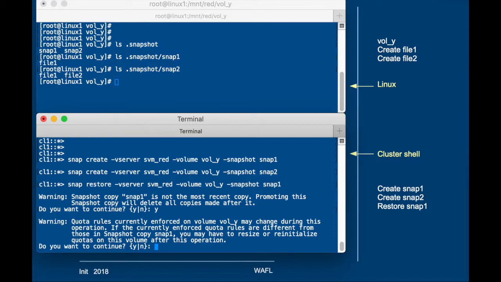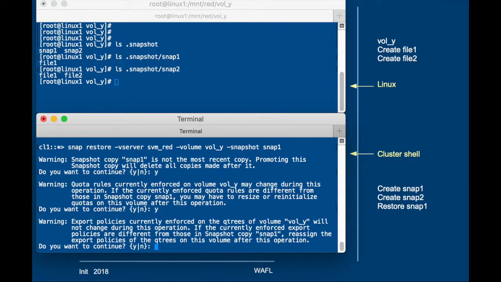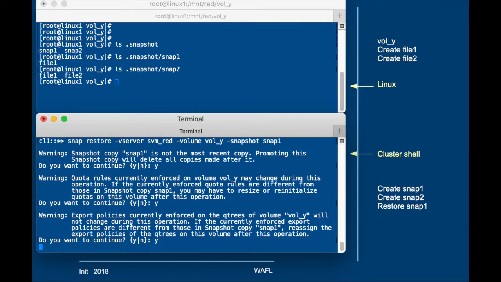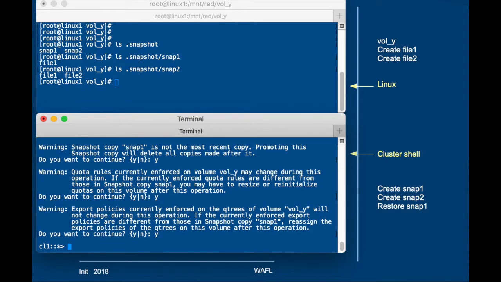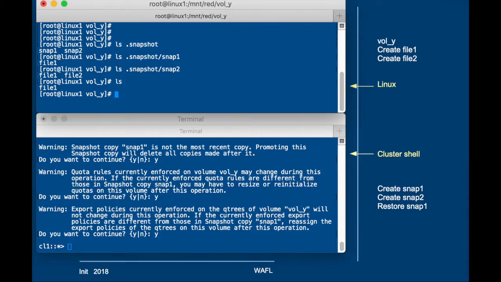Now it gives me another warning on quota. I'm not interested in that right now because we're not working with quota. So I'm going to confirm that, and it will also complain about export policies and qtrees. So we are not interested in that either, so we simply confirm. Now that I've restored snap1, if everything is okay, snap2 should be gone and file2 should be gone.